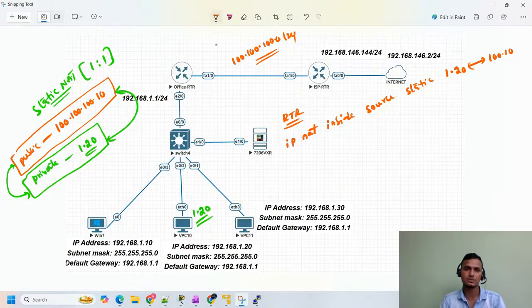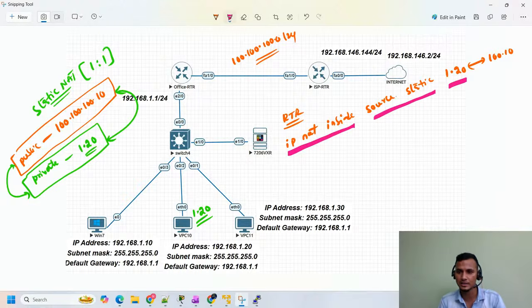So this is what I'm going to perform now. I use ip nat inside, the source will be my static NAT 1.20, and that IP I'm going to map with 100.100.100.10.